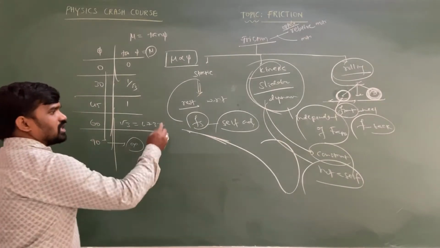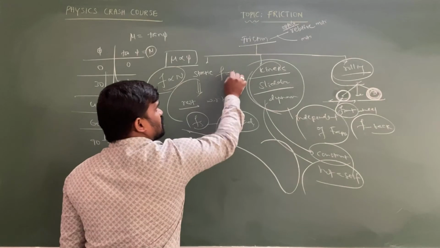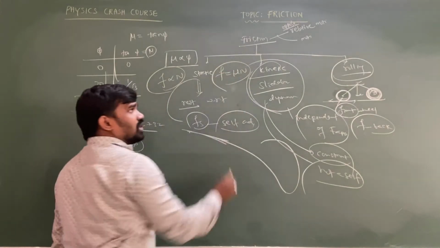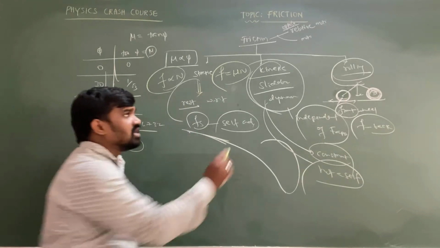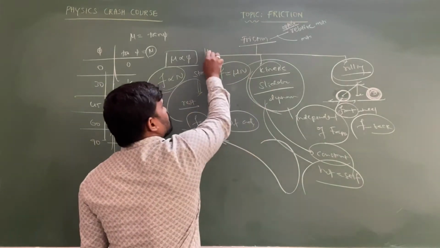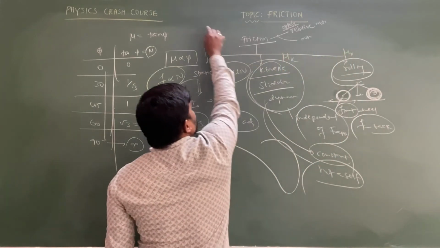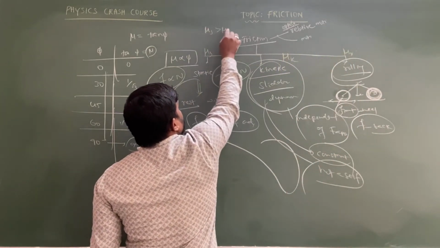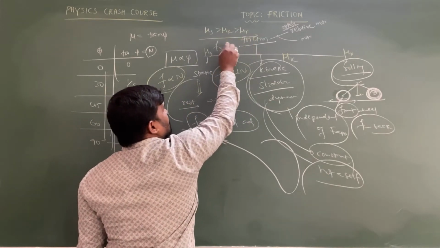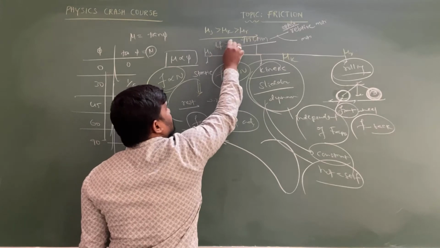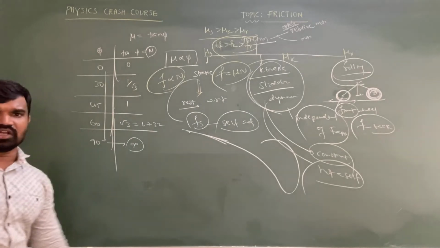Now let's come to another important point. Friction is always directly proportional to the normal force, so friction equals mu into N. The coefficient of friction corresponding to static friction is called the coefficient of static friction, mu s; then there are the coefficient of kinetic friction and the coefficient of rolling friction. The coefficient of static friction is greater than kinetic, which is greater than rolling. That is, static or limiting friction is greater than kinetic friction, which is greater than rolling friction, sir. This is also a point to remember.